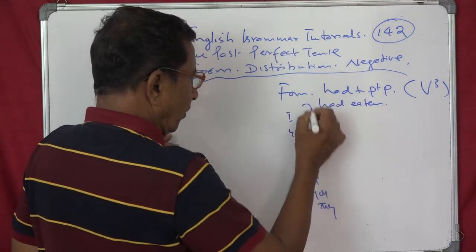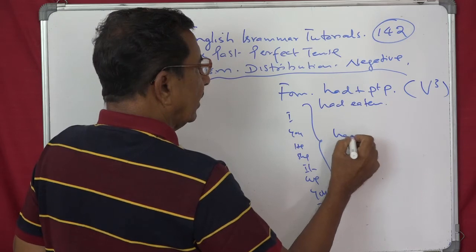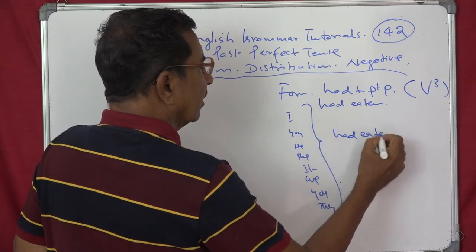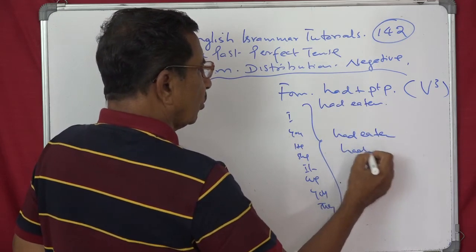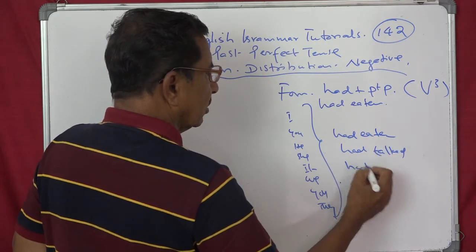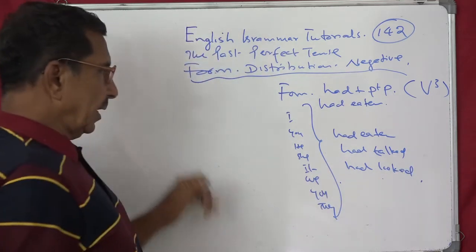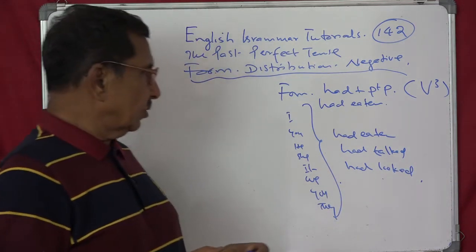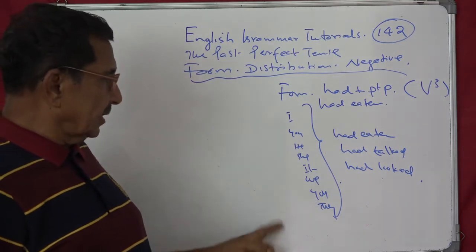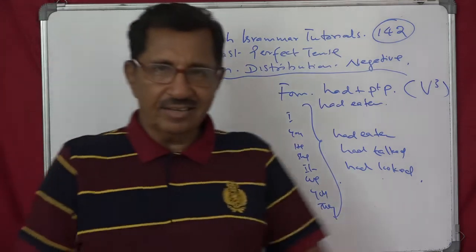You know what are these now? Had been, had eaten, had talked, had looked, etc. So I had looked, or I had eaten, you had eaten, he had eaten, she had eaten, it had eaten, we had eaten, you had eaten, they had eaten.